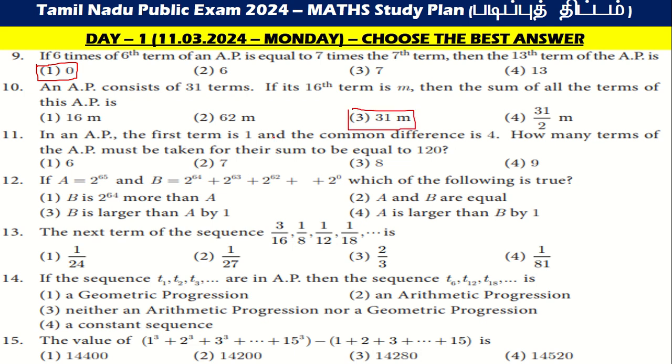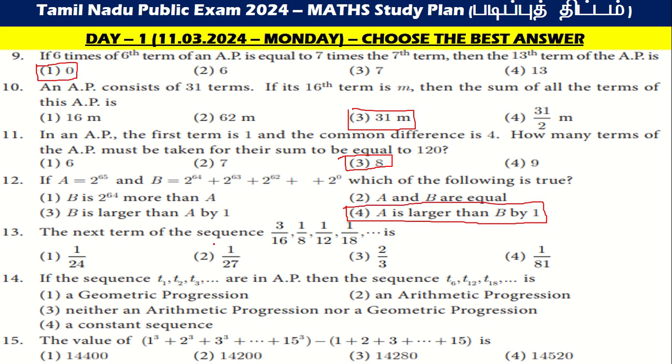In an AP, the first term is 1 and the common difference is 4. How many terms of the AP must be taken for their sum to be equal to 120? It is 8. If A is equal to 2 to the power of 65 and B is equal to 2 to the power of 64 plus 2 to the power of 63, 2 to the power of 62, plus up to 2 to the power of 0, which of the following is true? That is A is larger than B by 1.